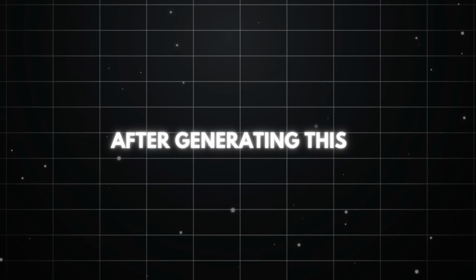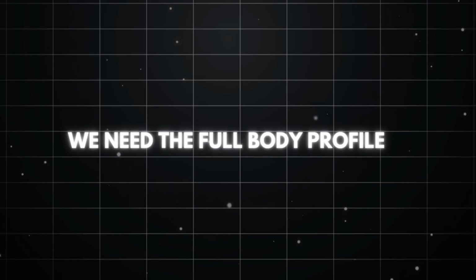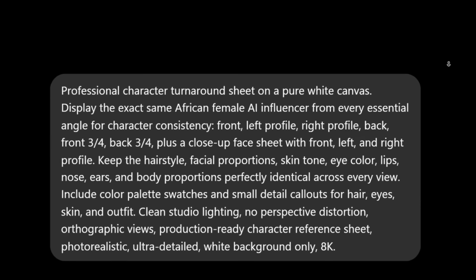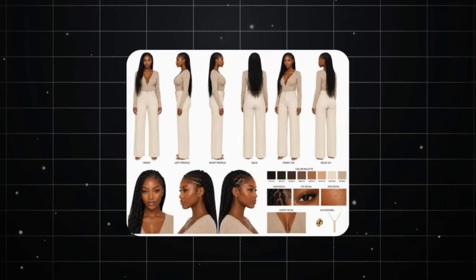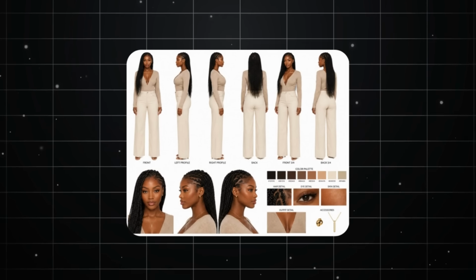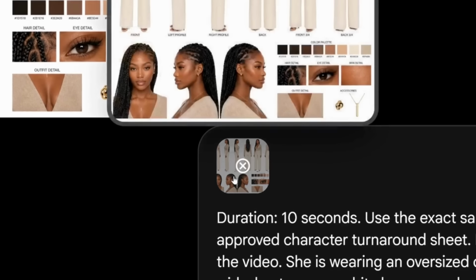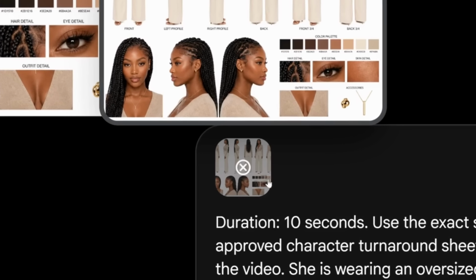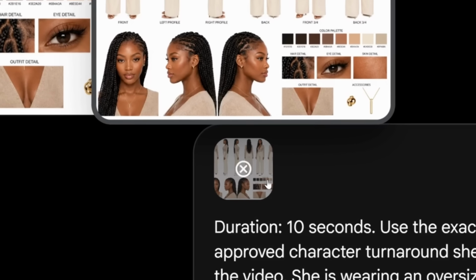After generating, this is the result I got. Now once we have a strong main image, we don't stop there. We need the full body profile for this character. So I wrote down the following prompt for that, and I got this. This board becomes the master reference for the AI influencer. Think of it like a visual identity sheet. So whenever we want to create a new image or video later, we can use this board as a stronger reference instead of starting from zero.